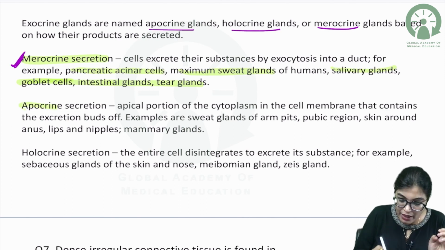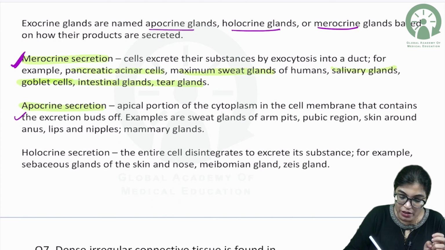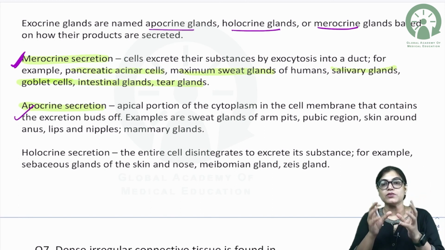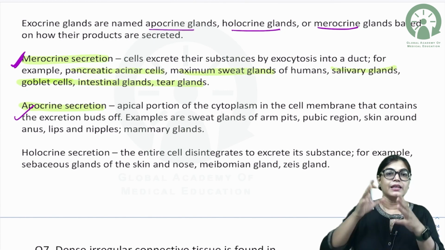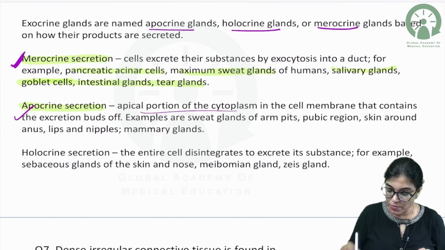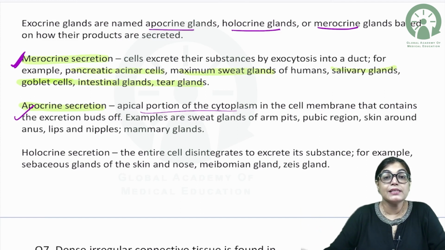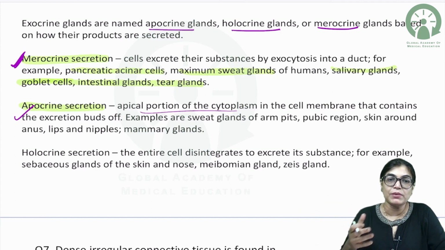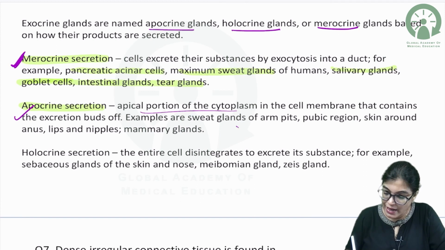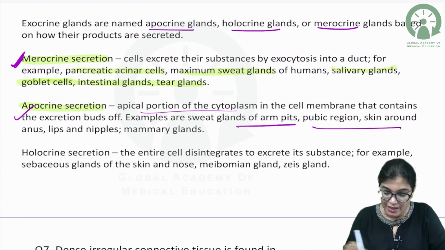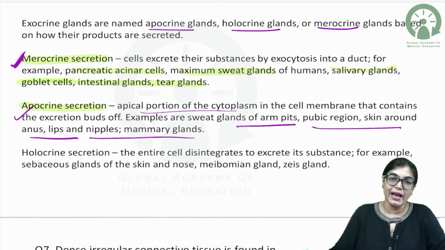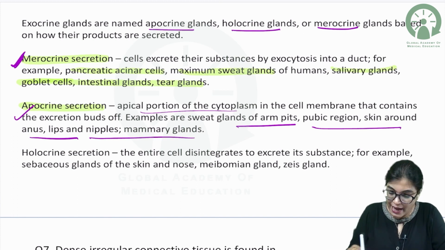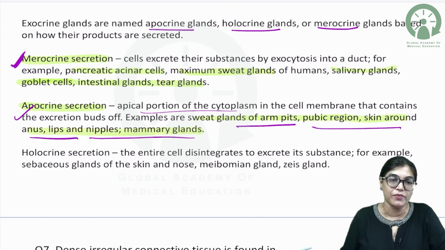Okay, if I am talking about apocrine gland, what I told you is that a portion of the cytoplasm or cell membrane of the cell is distorted in the process of secretion. That means the apical portion of the cytoplasm or the cell membrane is distorted in the process of secretion. The best examples of apocrine are sweat glands in the armpits, in the pubic area, the skin around the anal area, nipple, lips and the mammary gland. So all these examples, my dear aspirants, just learn them by heart. These are all examples of apocrine gland.